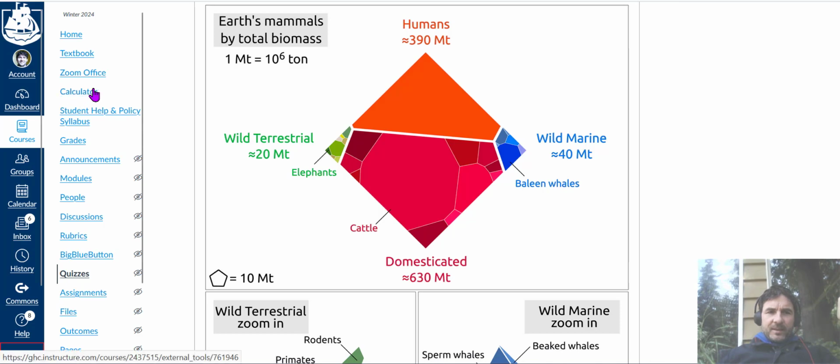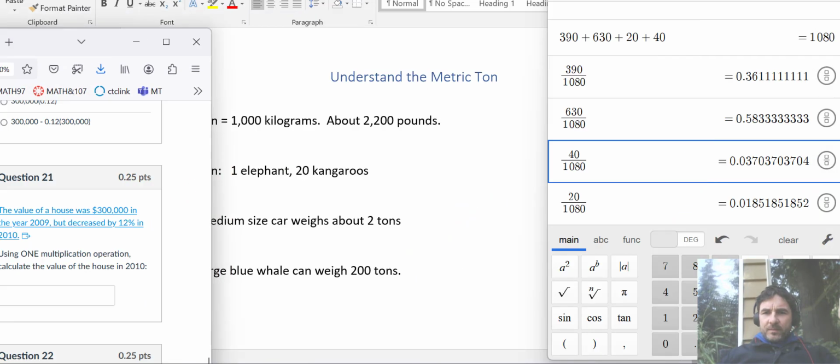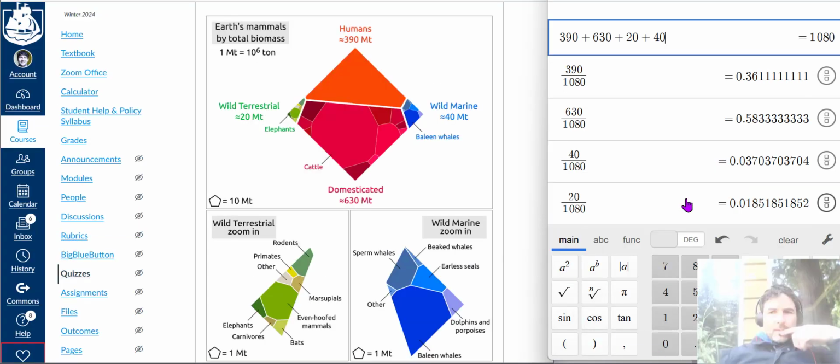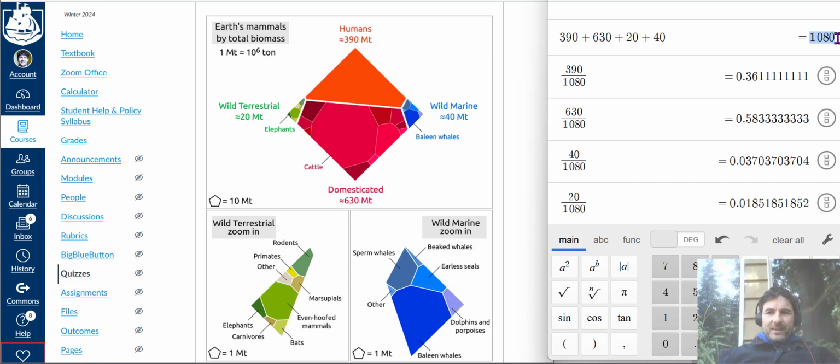You can use the Desmos calculator here. That's what I'm going to use. So if we add up those numbers, we get 1,080. 1,080 million tons. That's about a billion tons. So that's the total weight of all mammals on Earth.